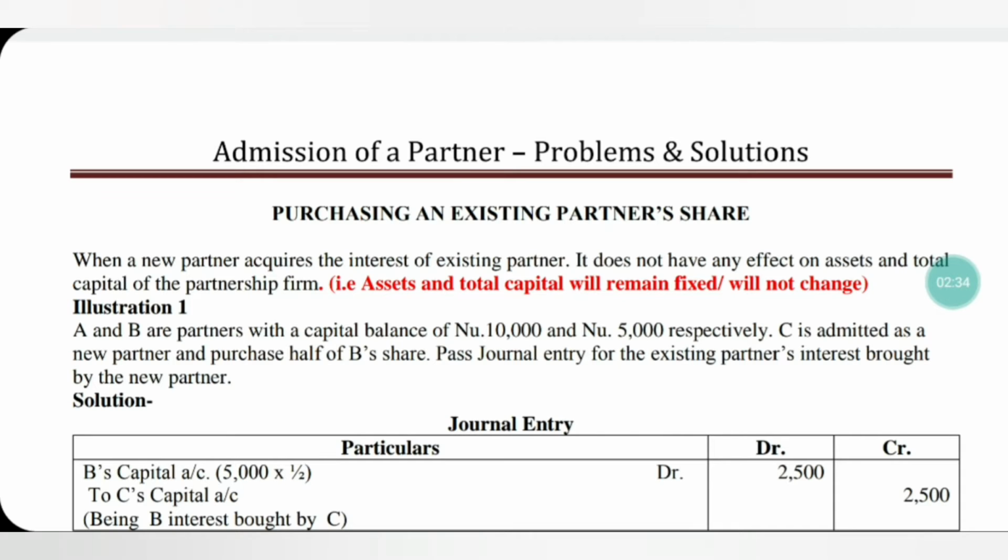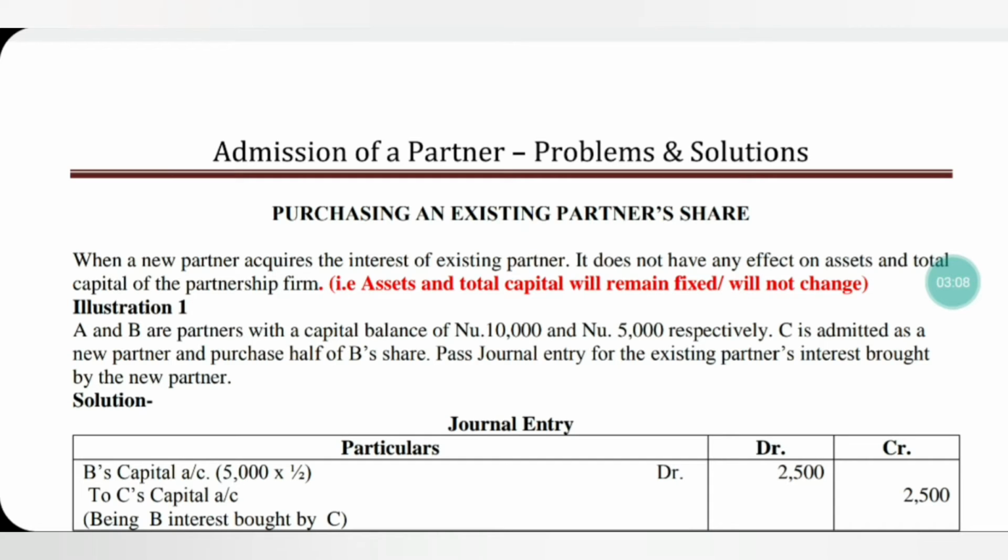B's capital account, that is the existing partner's capital account from which the new partner is buying, is to be debited and C's capital account is to be credited, because B loses his share and C gains his share. That is, the existing partner's capital account from which the new partner is buying has to be debited and the new partner's capital account to be credited.